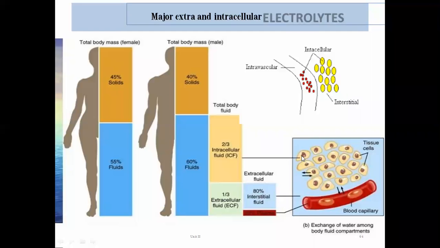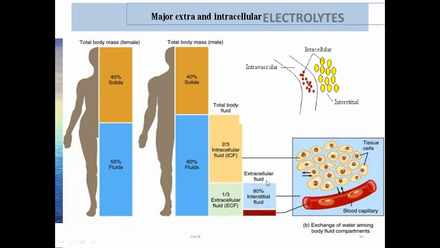So the fluid which is present intracellularly in our body, in any healthy person, is about 45 to 50% of the body weight. That means if a person's average weight is 60 or 70 kg, 35 kilograms of the body weight is consumed by the intracellular fluid.